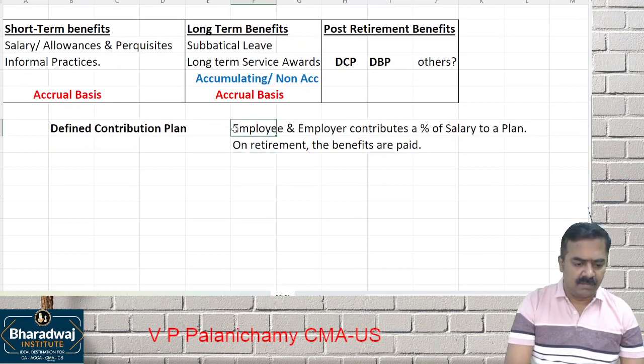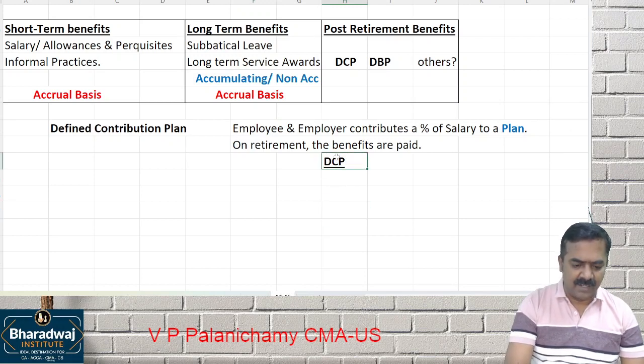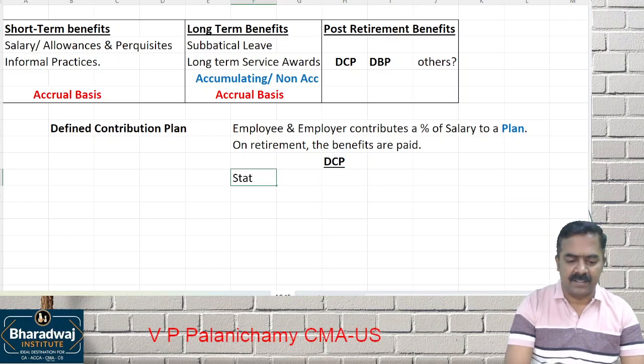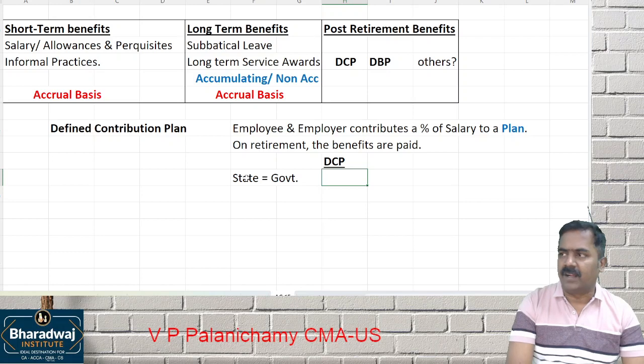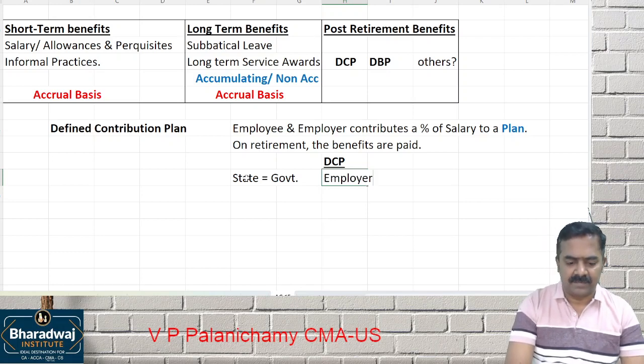What do you mean by plan? The defined contribution plan is nothing but the plan. The plan may be run by the state. State means government. The plan can be run by the employer.